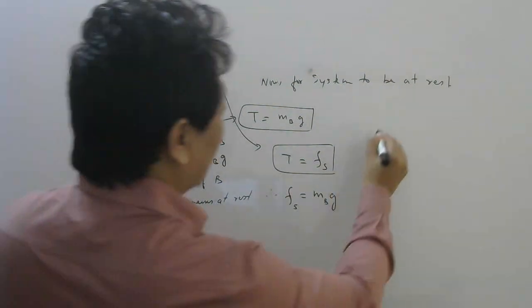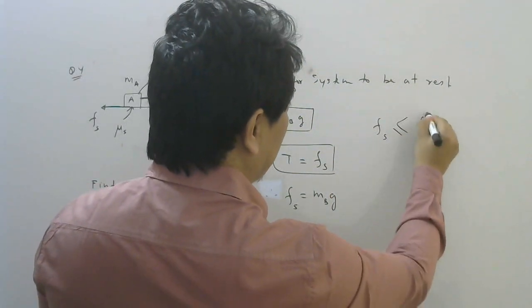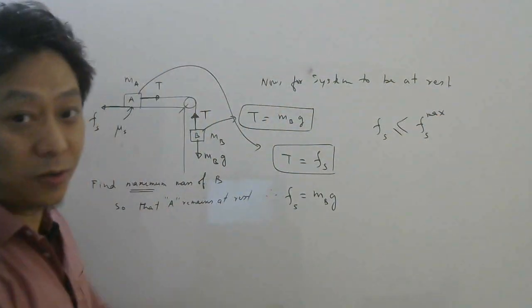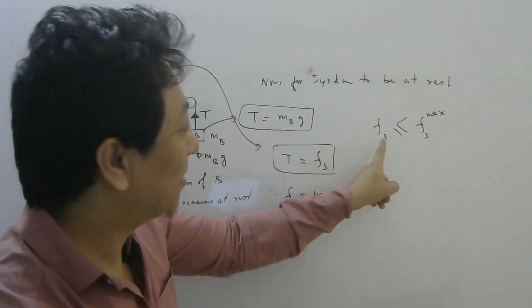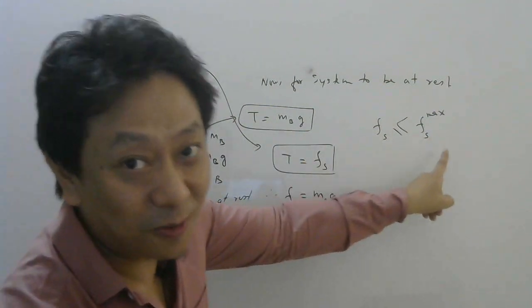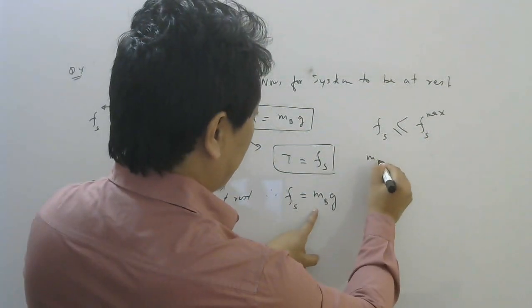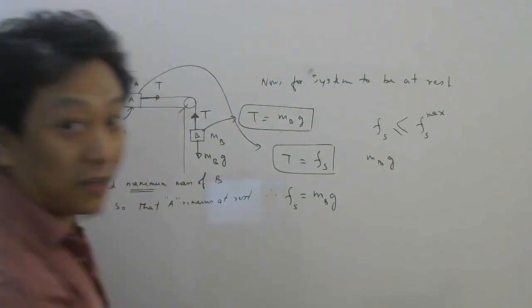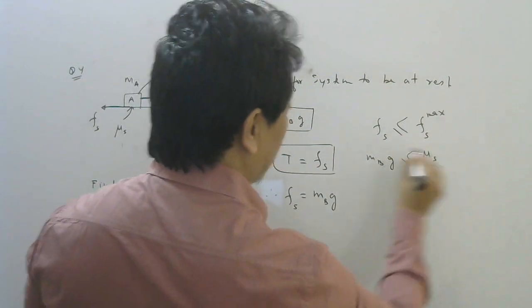Now we know that static friction should be less than or equal to maximum static friction, because static friction cannot go beyond this maximum value. What is static friction here? Mbg, to keep the body at rest. Less than or equal to, the formula for this is mu s into normal.